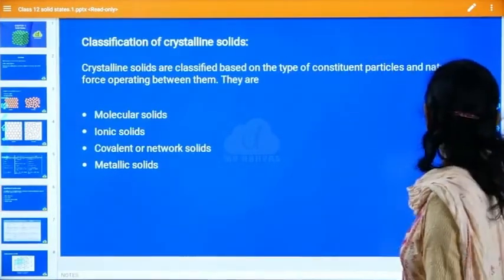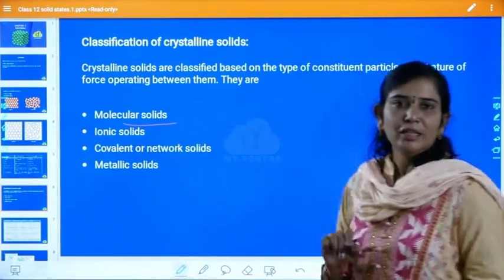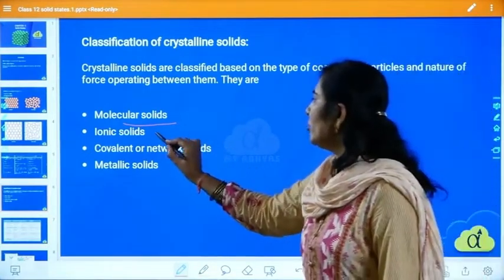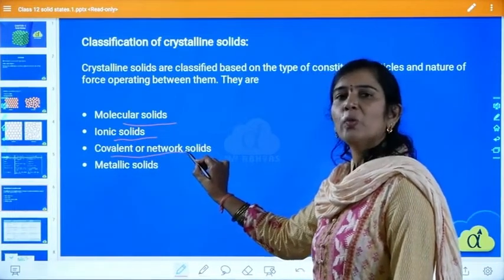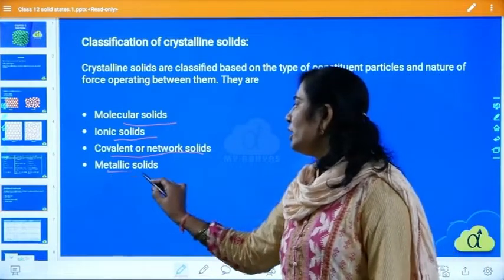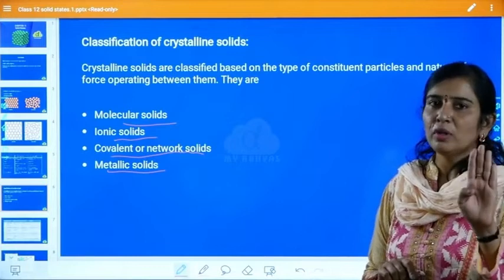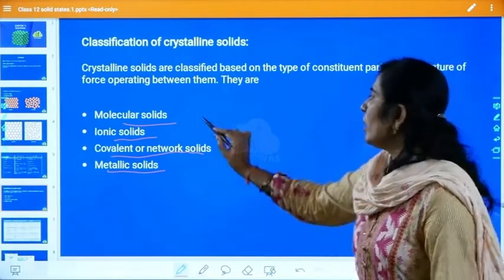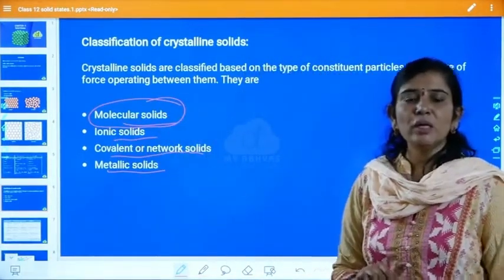The first one is molecular solid. Second one is ionic solid. Third one is covalent or network solid. And fourth one is metallic solid. So there are 4 types of crystalline solids. Now I am going to take up the first type of solid, that is molecular solid.